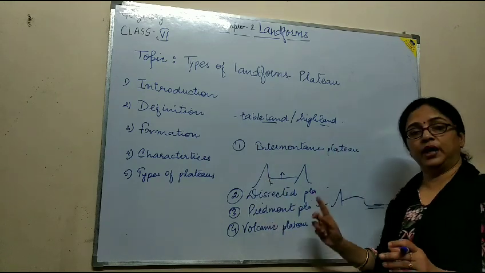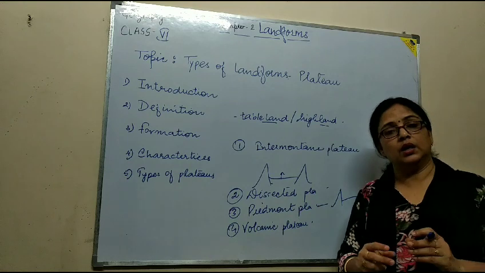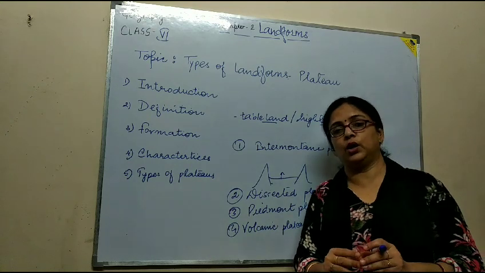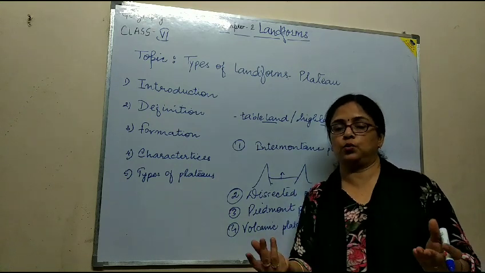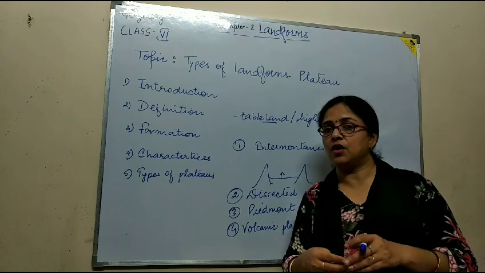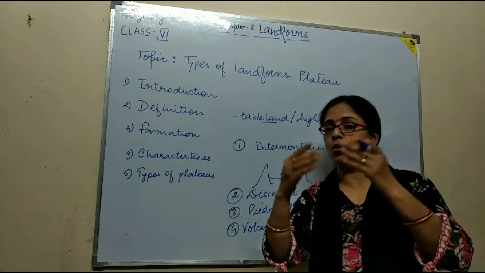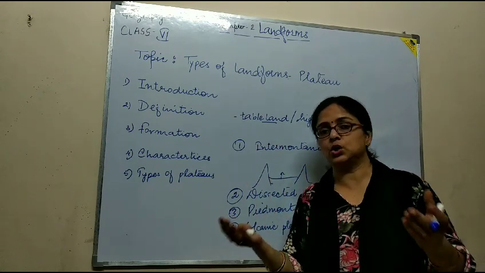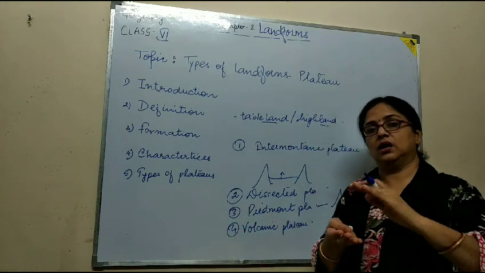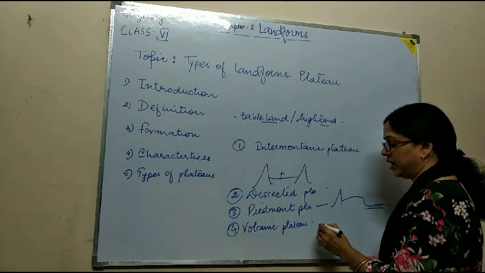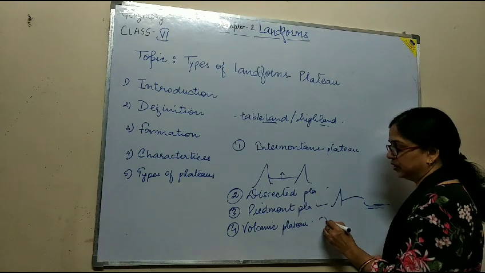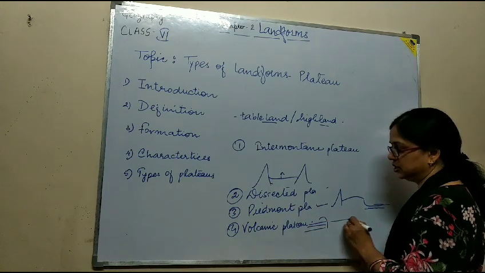For the volcanic plateau, the eruption of the volcano is slow. The lava or the magma comes out on the earth's surface slowly and solidifies in the form of layers, horizontal sheets.